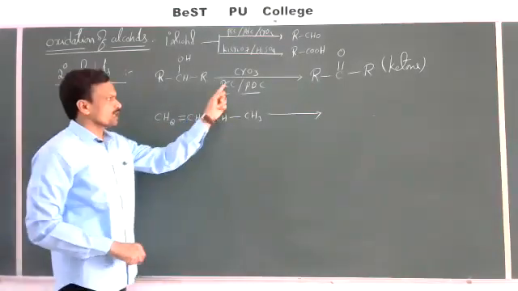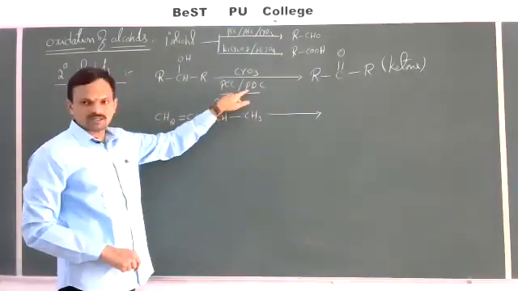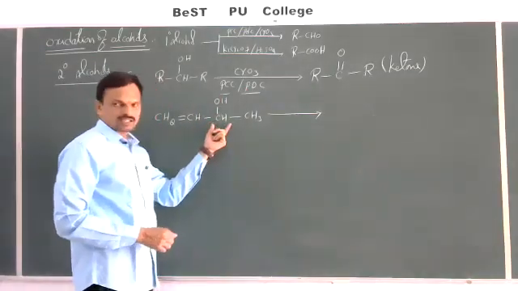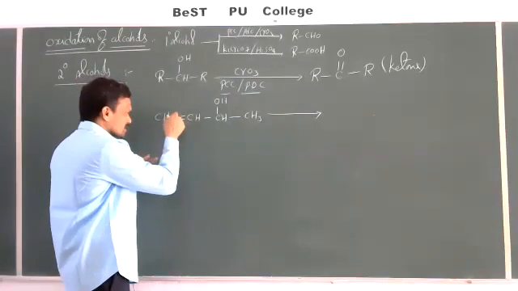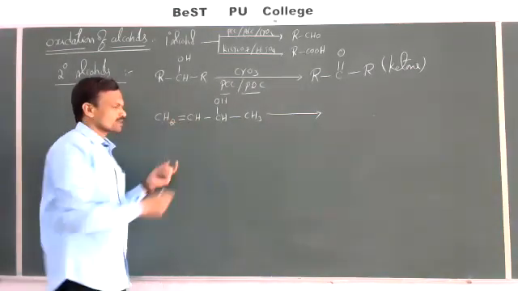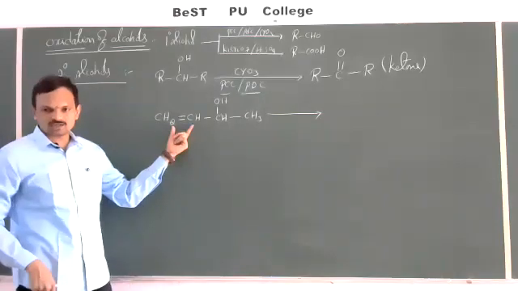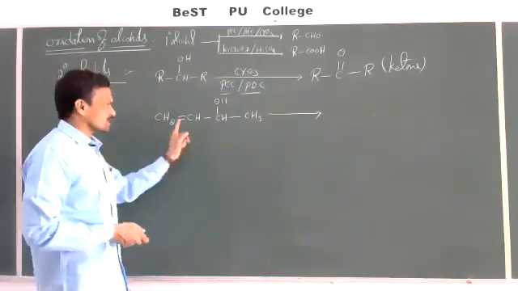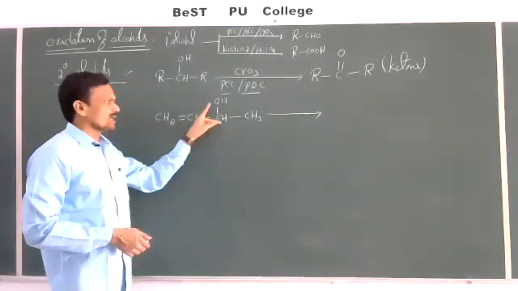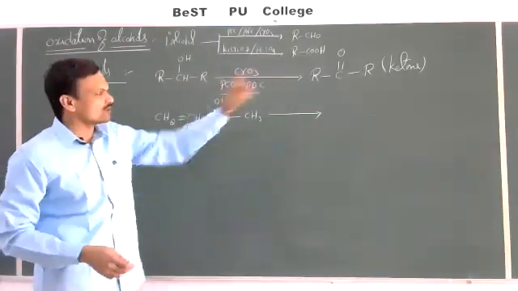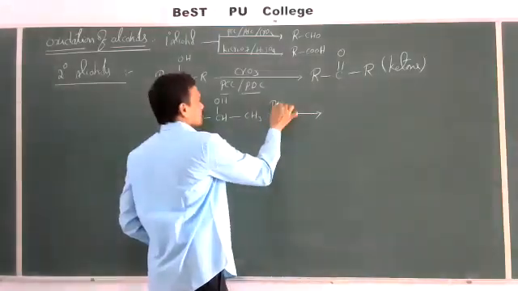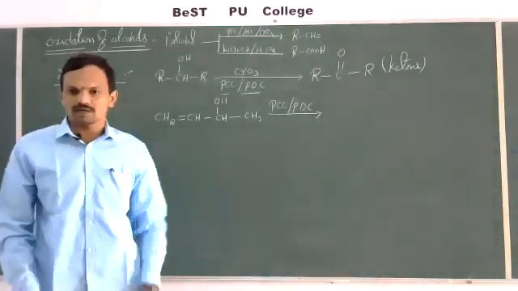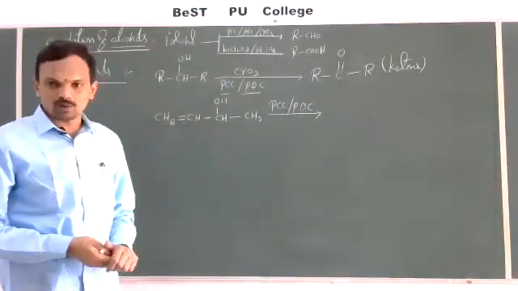If you use either PCC or PDC in this reaction, then oxidation of this alcohol takes place without oxidizing the double bonded carbon atoms, means without affecting unsaturation, either double bond or triple bond, whatever it may be. Without affecting the unsaturation in the given compound, secondary alcohols are oxidized to ketones in the presence of either PCC or PDC, pyridinium chlorochromate or pyridinium dichromate.